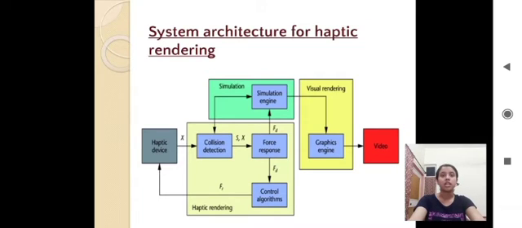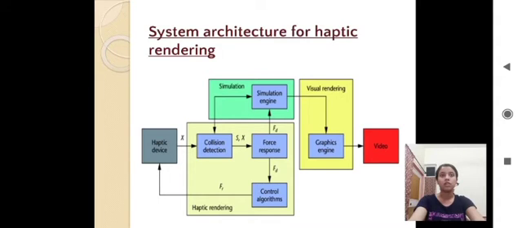This is the system architecture for haptic rendering. Haptic rendering algorithms compute the correct interaction forces between the haptic interface representation inside the virtual environment and the virtual objects populating the environment. Moreover, haptic rendering algorithms ensure that the haptic device correctly renders such forces on the human operator.